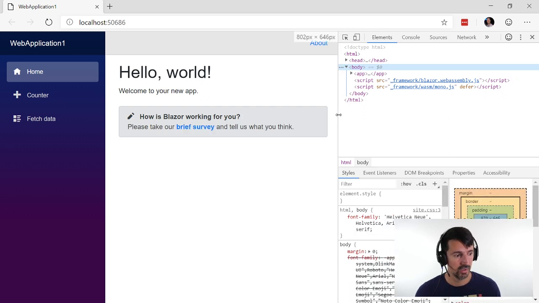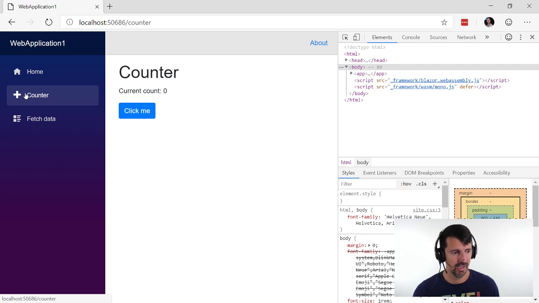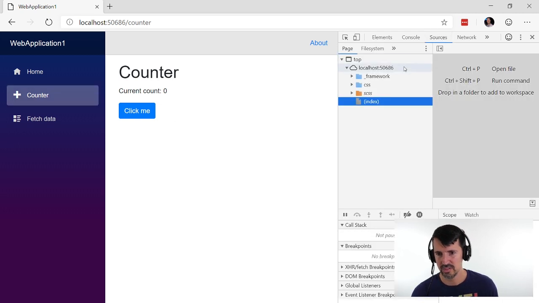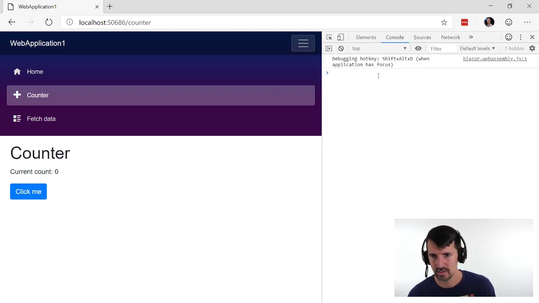Okay, so if I wanted to come in here and debug this, would I go to sources? Framework maybe? No, not framework. I'm not seeing my code here. Head to console. Oh, console. Okay, I'm in my console.